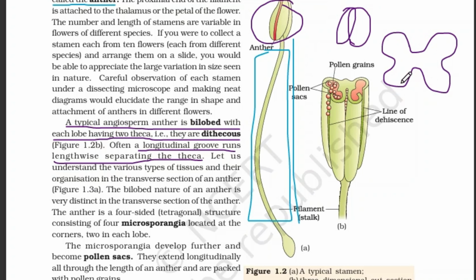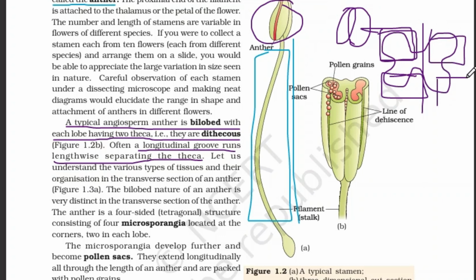So each lobe has two theca. This is one lobe, and this is one lobe. Two theca means this area. This area we call theca. If we consider this as one lobe and this as one lobe, it has two thecas. Here one theca, here one theca, here one theca, and here one theca.